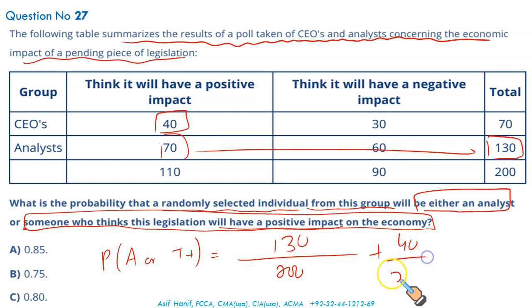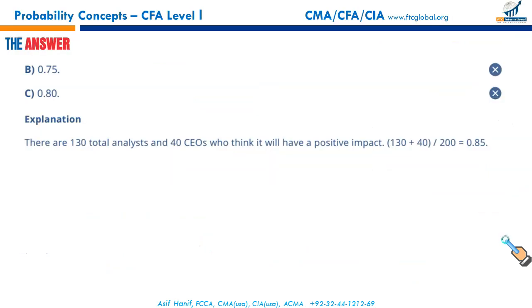So it's 40 upon 200, right? But even if you take 110, you have to deduct the common part of 70. If you want to take 110, you may: 110 upon 200, then deduct the 70 common part. I've just taken what is specifically related to this. Otherwise, you may have to deduct the negative part. Solving this, 130 plus 40 is 170, by 200 gives you 0.85. So there can be multiple ways of doing a question correctly, and that gives you A as the correct option. Next.